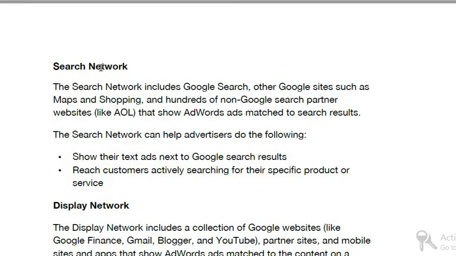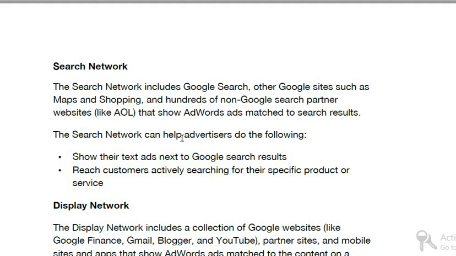Google Search Network. The search network includes Google Search, other Google sites such as Maps and Shopping, and hundreds of non-Google search partner websites. Please look here. It is about search partner websites like AOL that show AdWords ads matched to search results, search queries.